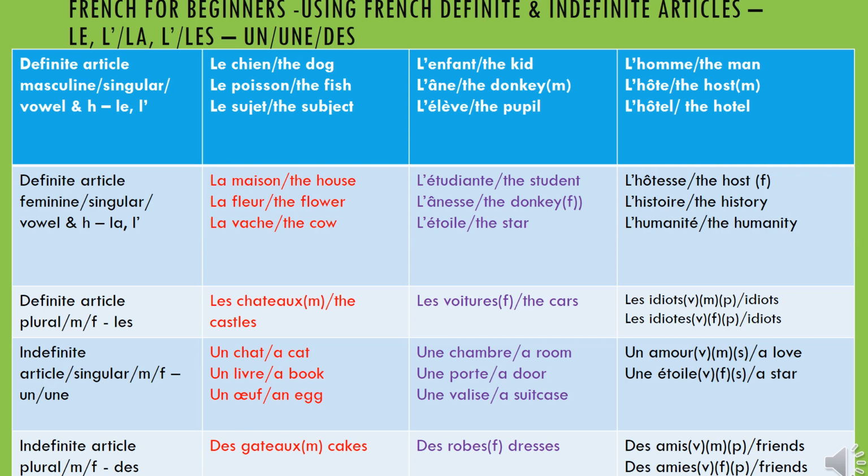So you will see this L apostrophe. It means the E has been removed, because l'enfant is actually masculine, but it begins with a vowel. So that's why you have to put L apostrophe, because enfant begins with a vowel. So l'enfant is the kid.